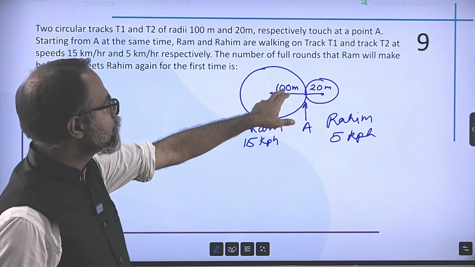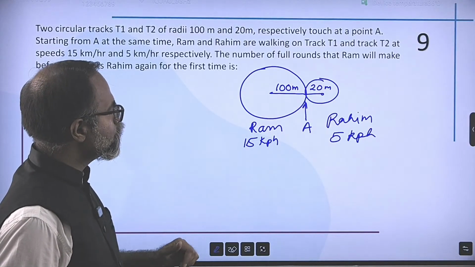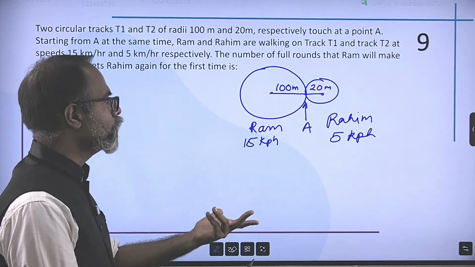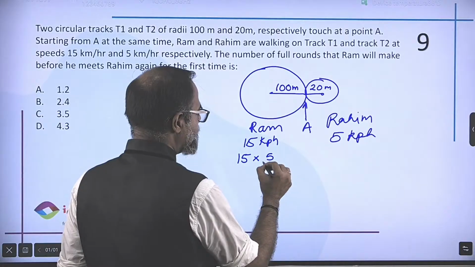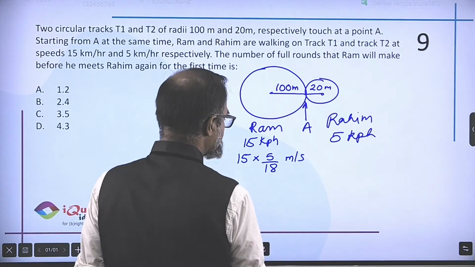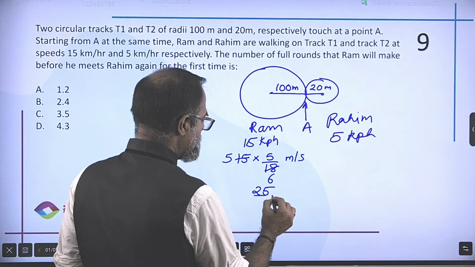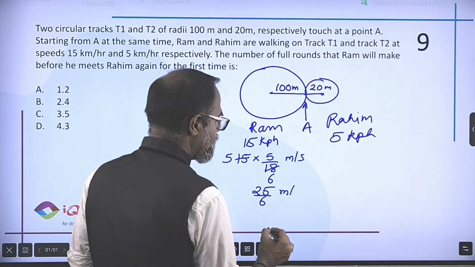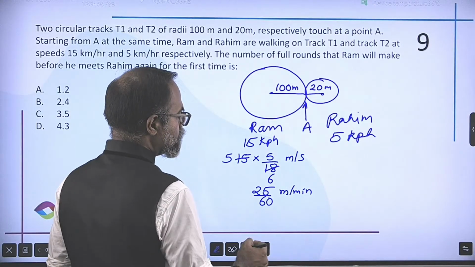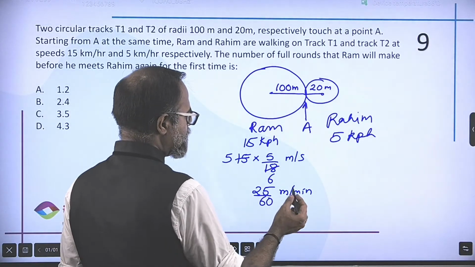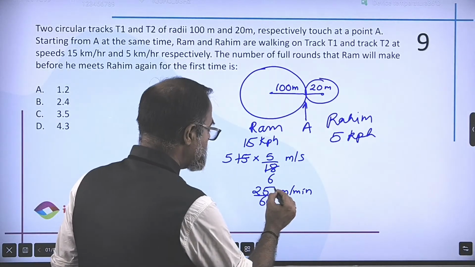Now, the distance is given in meters, right? And the speed in kilometers per hour. So let's convert the speed also into meters. So 15 into 5 by 18 meters per second. So 3 5s are 15, this is 25 by 6 meters per second, or 250 meters per minute.